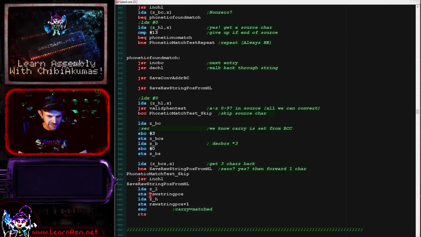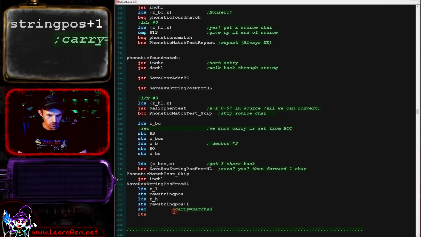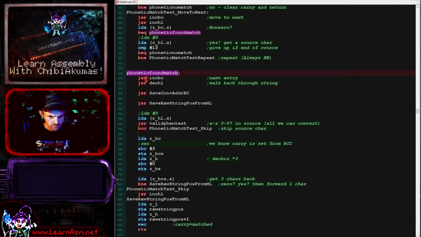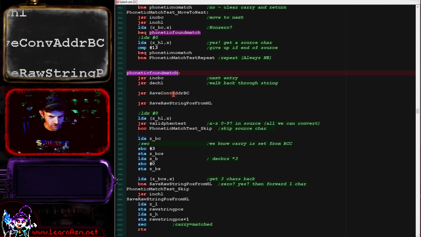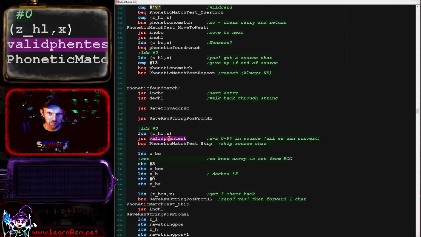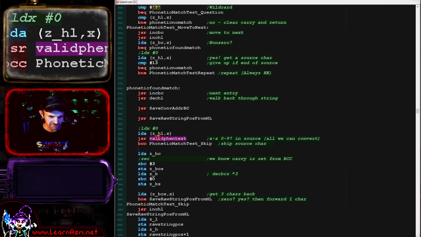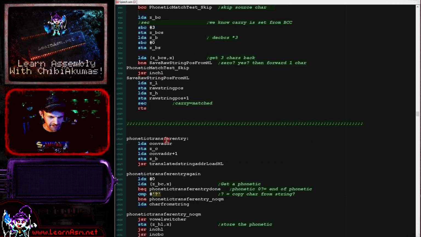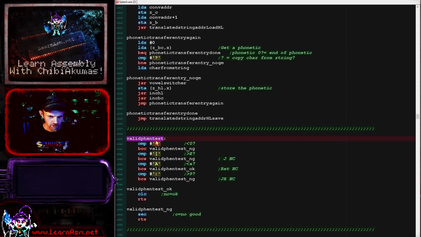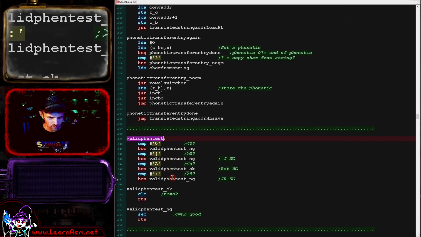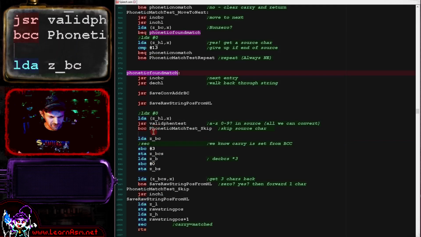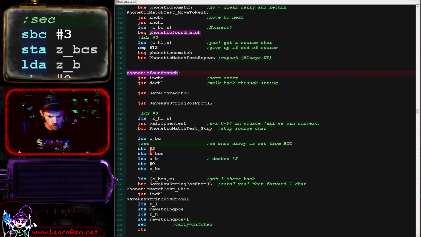If we do find a match, then we set the carry to tell the calling routine that we've found a match. Once we find a match, we need to move back to the start of this match. So that's what's happening here. We are basically updating our registers here, moving back to the start of the string. Now when we found our match, we are checking with this valid phonetic test here to make sure the character that we are currently looking at is something that we can indeed convert. So that's what's going on here. We've got our range here. Now there's a little bit of code here that I have to admit I'm a little bit confused by.